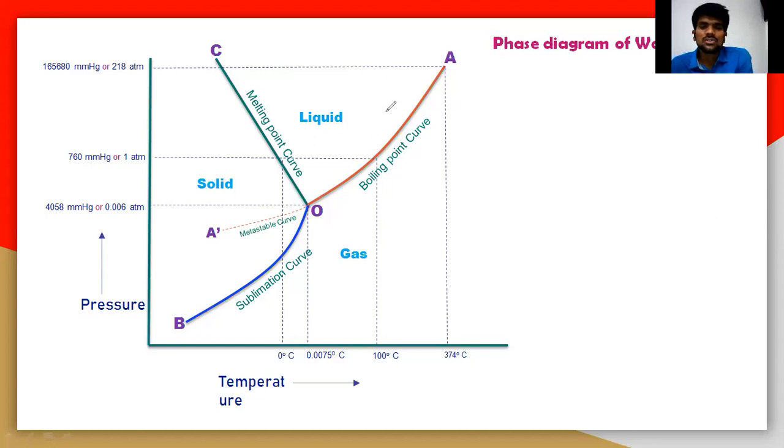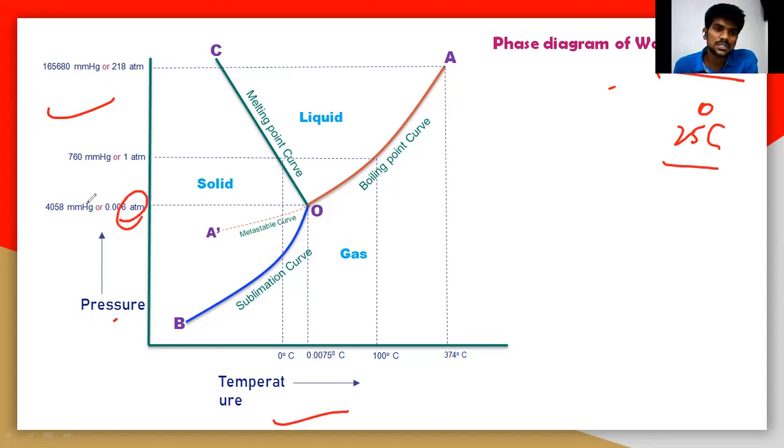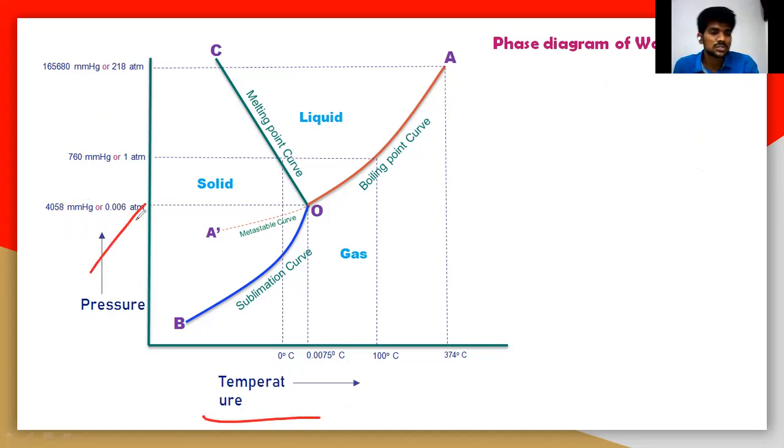So let us take room temperature, that is 25 degrees Celsius. This phase diagram is for the water system. On the x-axis we have temperature, and on the y-axis the pressure. The pressure can have units of atmospheric pressure, mmHg, millimeters of mercury, or bar. And the temperature you can take in centigrade or Fahrenheit, whatever it may be. So on the x-axis you take the temperature, and on the y-axis the pressure. This is the phase diagram of the water system.